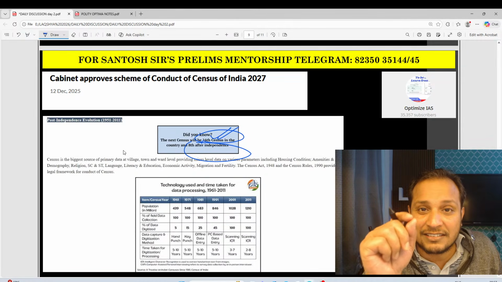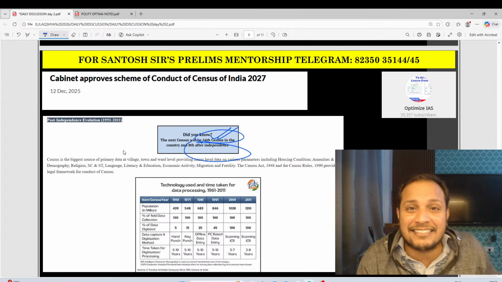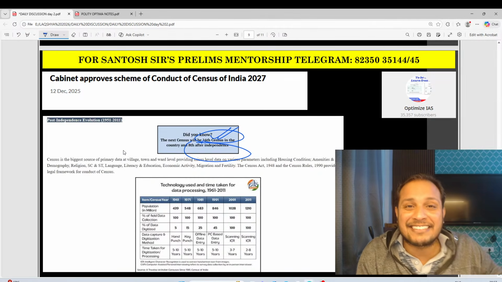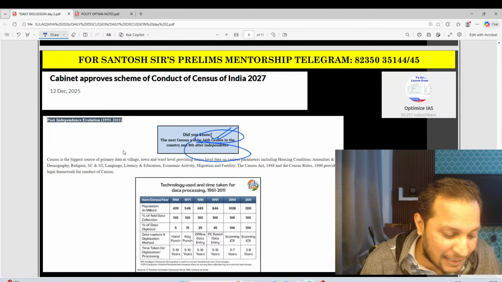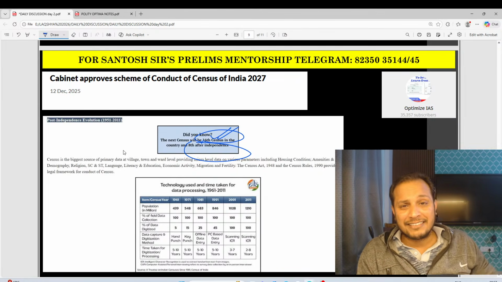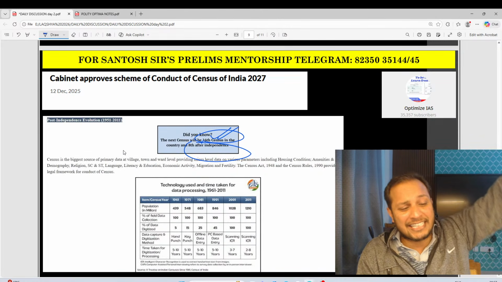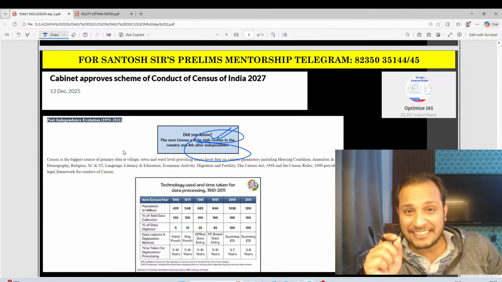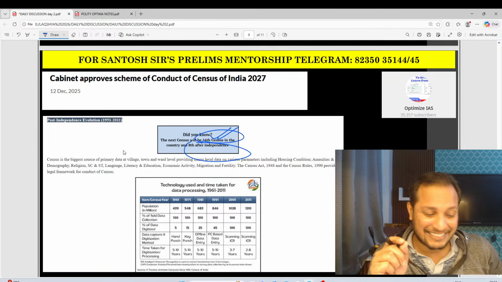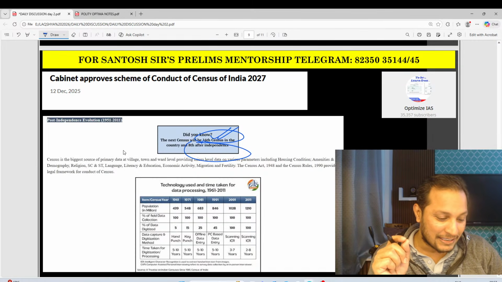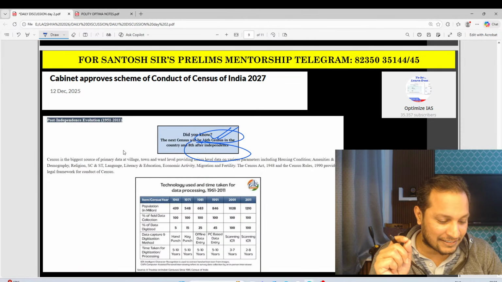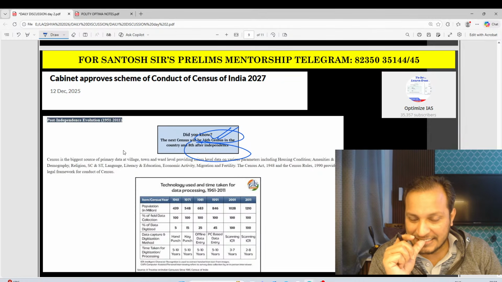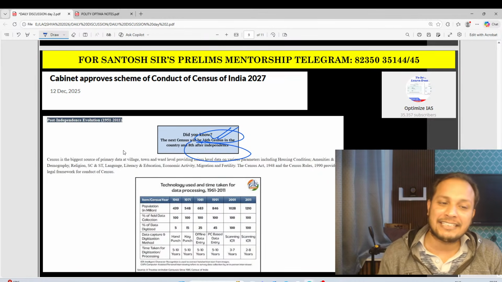When was the first decadal census conducted, guys? Let me see how many of you are able to answer. This is the 16th census. They may ask you this, guys. This is very, very important. Many of you are answering 1872. Superb. What about others? 16th census, 8th independent India census.